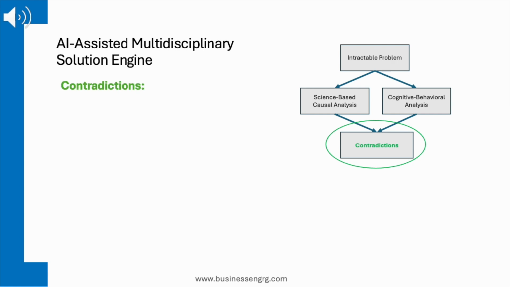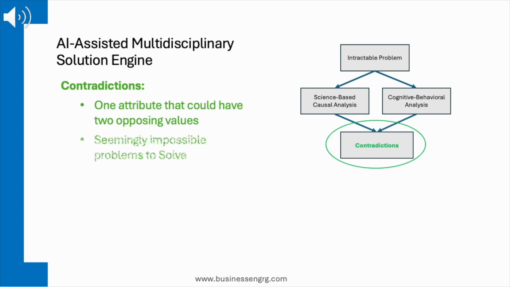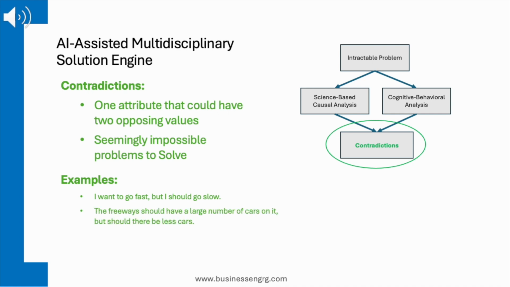Contradictions are seen when one attribute or factor could have two opposing values. As we insist on maintaining the need for both values, it seems impossible to solve. Some examples include: I want to go fast, but I should go slow. The freeways should have a large number of cars on them, but should there be fewer cars? I want to follow closely behind the front car, but I don't want to. I get angry about slower cars, but I should not be angry.